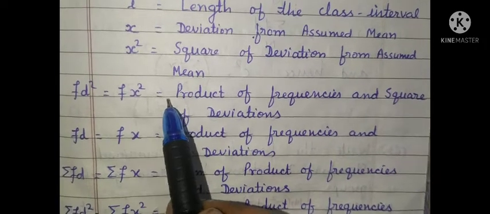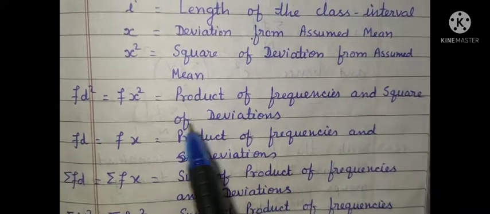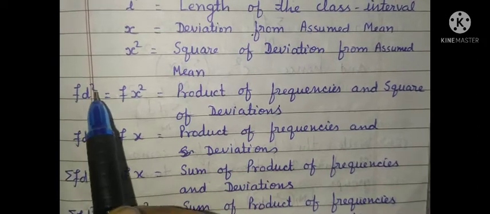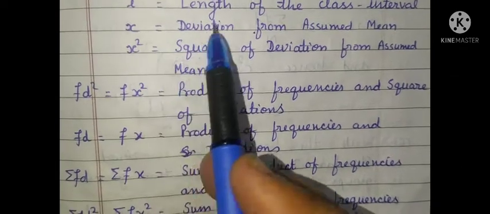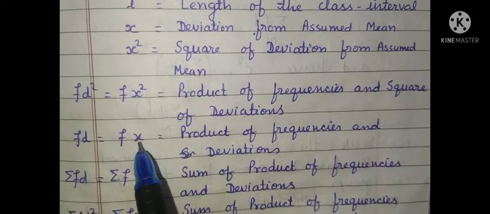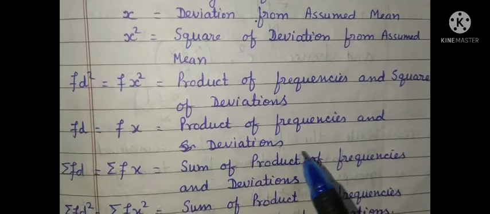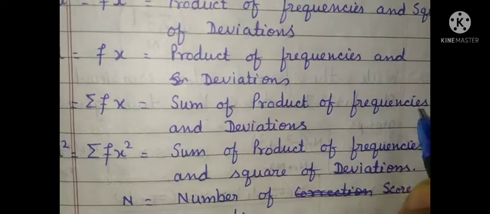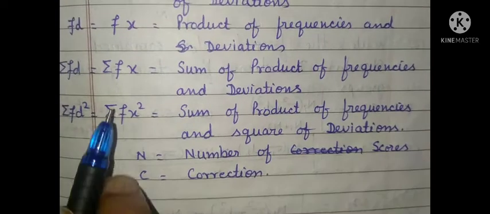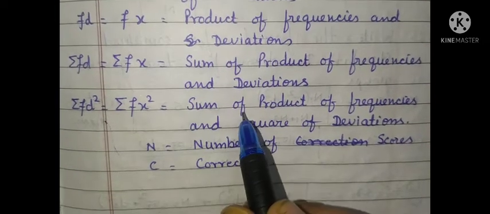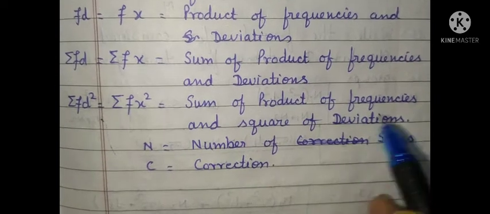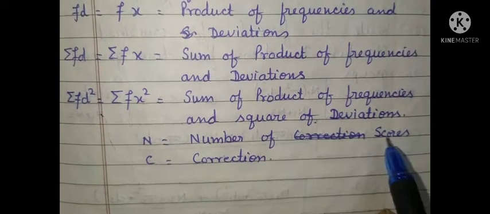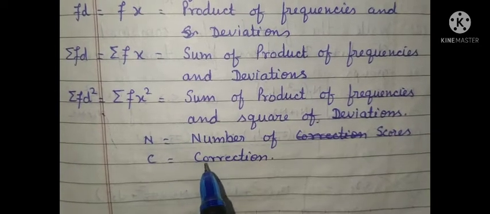Fx square is equal to product of frequencies and square of deviations. In some books, instead of fx square, fd square is used. So in place of x, deviation is represented by small d. Fx is equal to product of frequencies and deviations. Summation fx is equal to sum of product of frequencies and deviations. Summation fx square is equal to sum of product of frequencies and square of deviations. N is equal to number of scores and C represents correction.